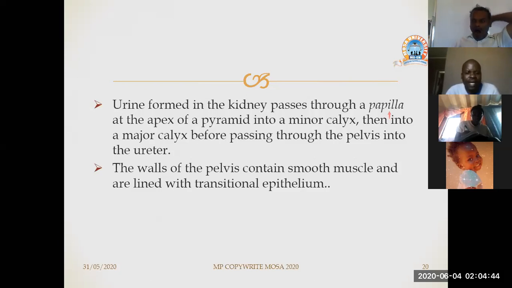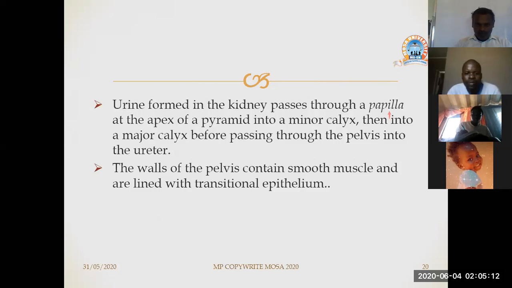From the minor calyx, it goes to the major calyx, where urine starts collecting. When the major calyx has been filled with urine, it goes into the pelvis, where the ureter starts to originate and drains the urine to the urinary bladder.